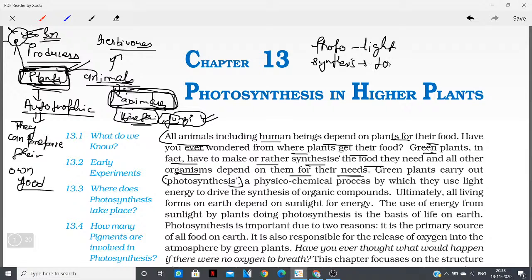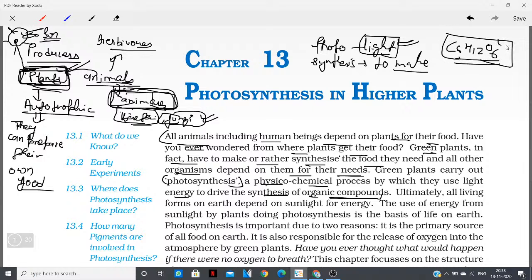Synthesis means to make. So when plants make their food in the presence of light, or by utilizing the light, it is called photosynthesis. It's a physico-chemical process by which they use light energy to drive the synthesis of organic compounds. And what is the organic compound? It is glucose, C6H12O6. This is the main organic compound which is produced during photosynthesis.